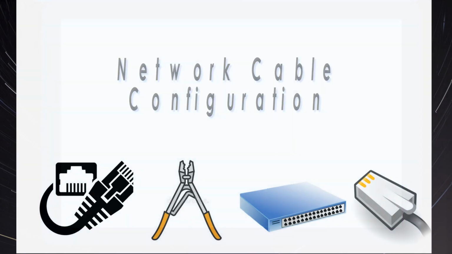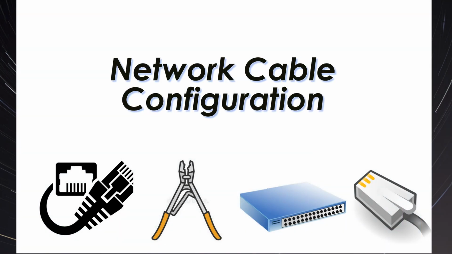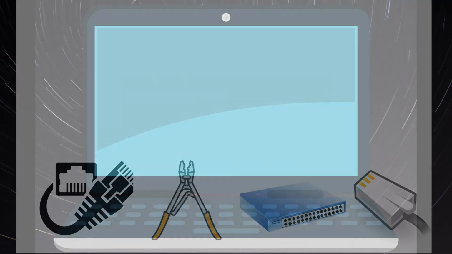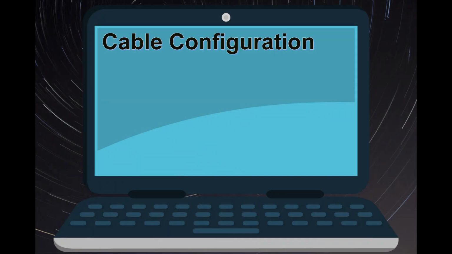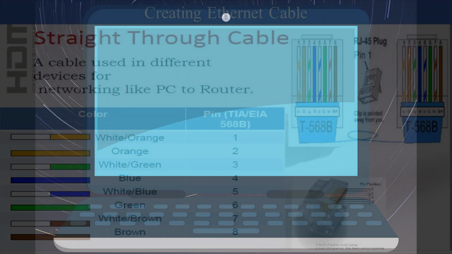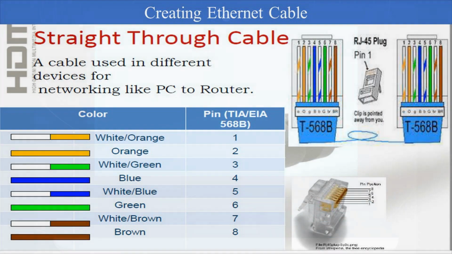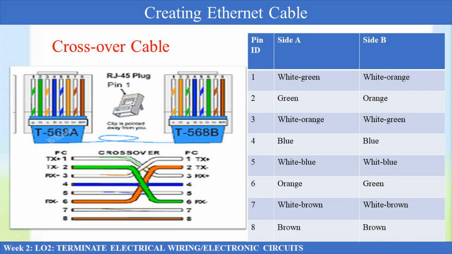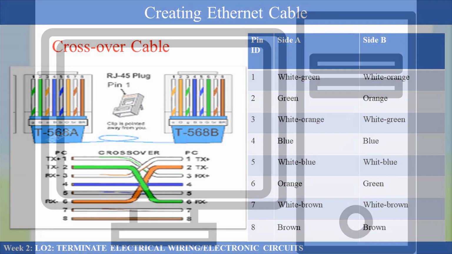In this video, we are going to learn how to configure a network cable. Cable configuration is a process of creating a cable that will be used in creating a network between computers and network devices such as hub, router, and switch. There are two commonly used network cables. One is the straight-through cable and the other one is the crossed-over cable.